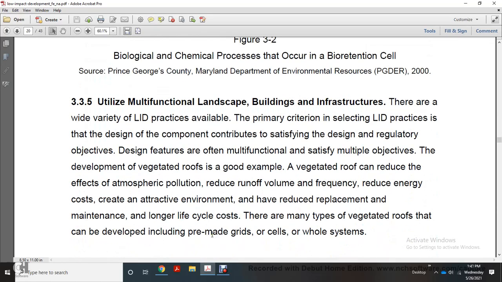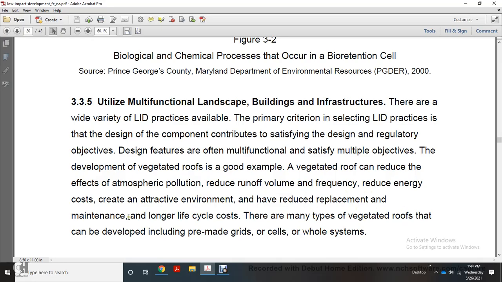Utilize multifunctional landscape and building infrastructures. There is a wide variety of low-impact development practices available. The proprietary criteria select the low-impact development practice for the design so that each component contributes to satisfy the design's regulatory objectives, with multi-function features satisfying multiple objectives, such as vegetated roofs. For example, a vegetated roof can reduce atmospheric pollution, reduce runoff frequency, reduce energy costs, and create an attractive environment, with reduced replacement and maintenance and longer life cycle costs.